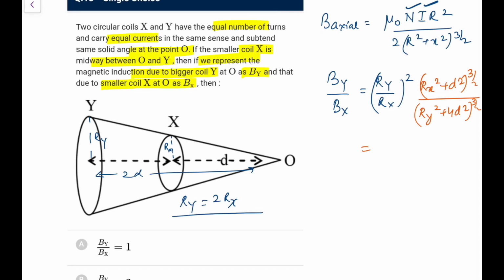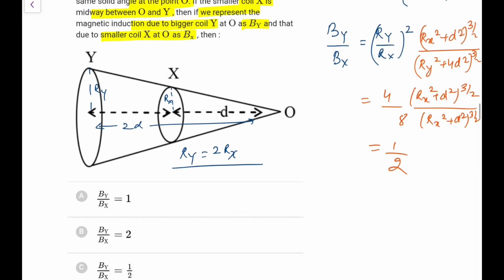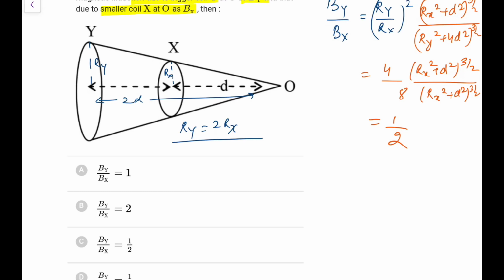So ry by rx, ry is double, so this would be 4 times. Now rx square plus d square you have written like this, and ry square is 4 rx square, so 4 times (rx square plus d square) to the power 3 by 2, 8 will come out, and (rx square plus d square) to the power 3 by 2 will cancel, so it is 4 by 8, so it comes out as 1 over 2. So as per this, the option that I'll select is option C.